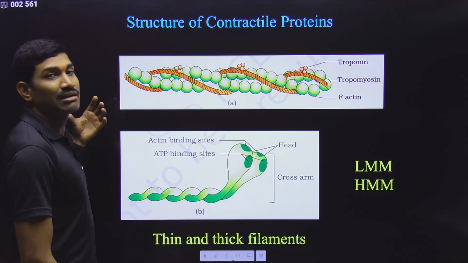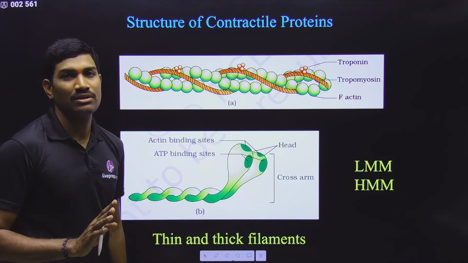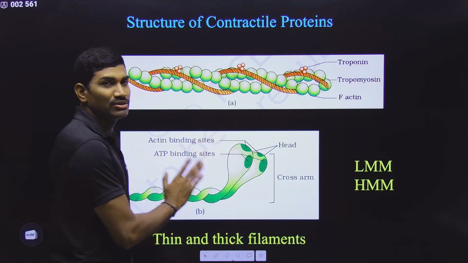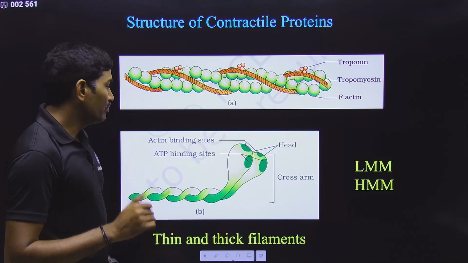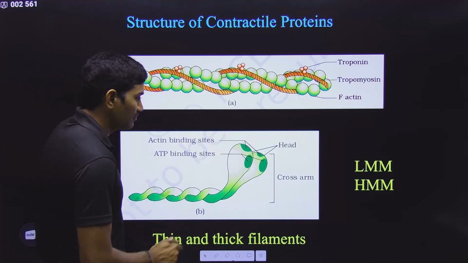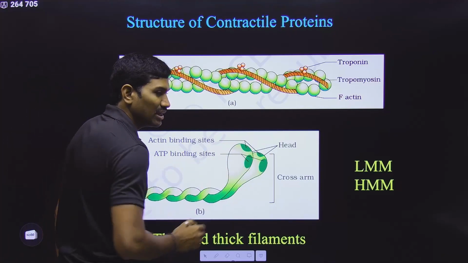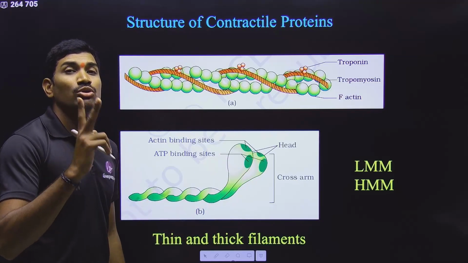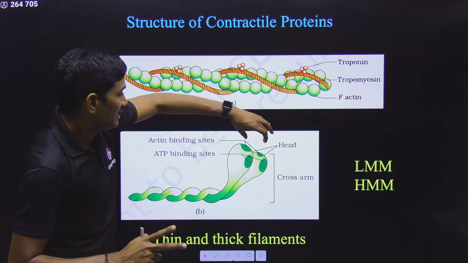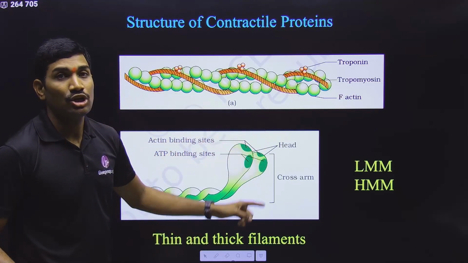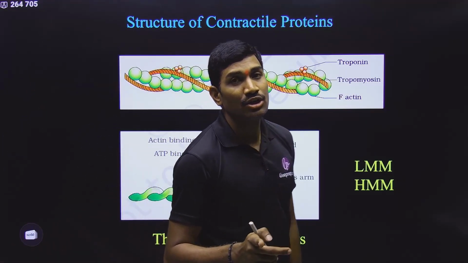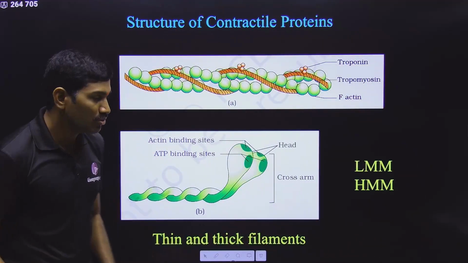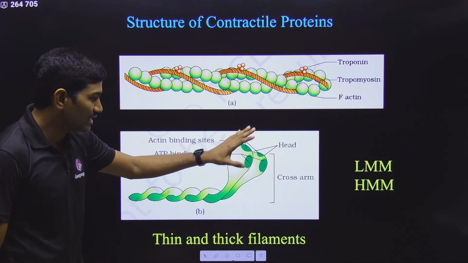And in this way many will combine together and form the myosin. That's why if they ask how many ATP binding sites are present in one meromyosin, this is one ATP binding site, this is one ATP binding site. Combined, it is one meromyosin. So one meromyosin has two ATP binding sites and two actin binding sites. This is the original logical content. Don't make any wrong interpretations on your own. Please observe this very carefully.